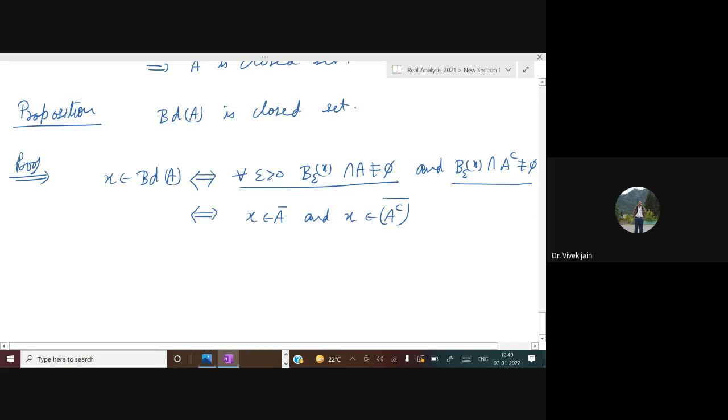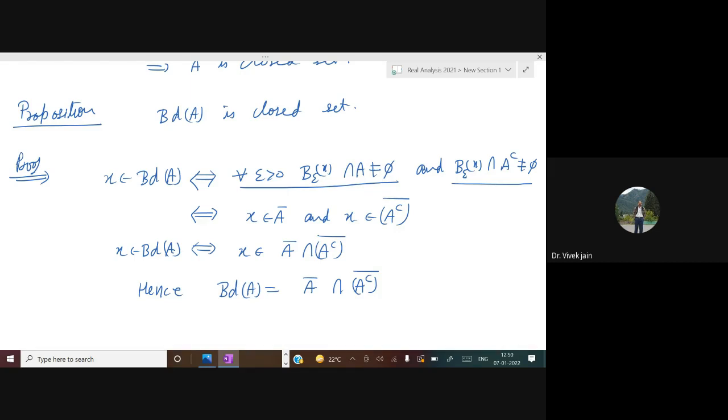Do you agree? Yes, sir. And this simply means that x belongs to A closure intersection with A complement closure. x is in BdA if and only if this condition is satisfied. Hence, BdA is contained in this set and this set is contained in BdA. So boundary of A can be written as this intersection. But we know that the intersection of two closed sets is closed.